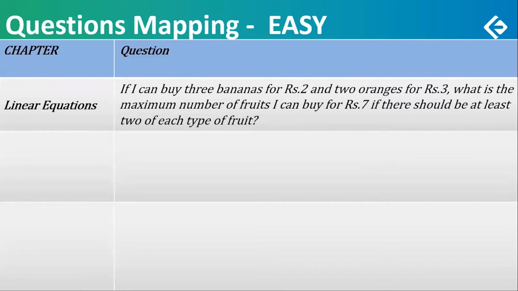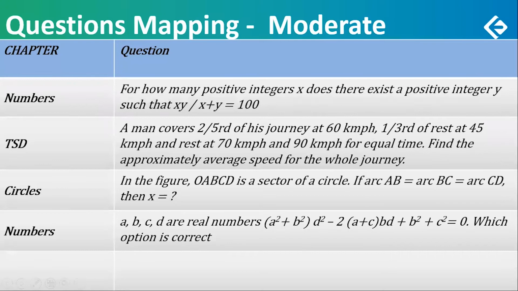So these were the 14 easy questions. Let's look at the moderate questions now. Numbers, there were 2 questions here from numbers. There was one more, I think, but that could be difficult.